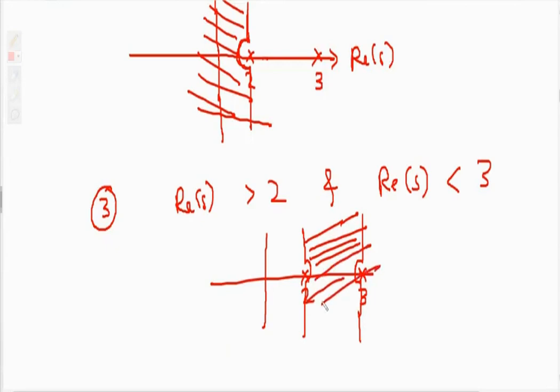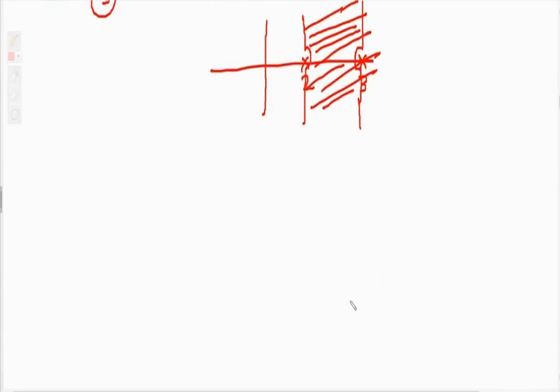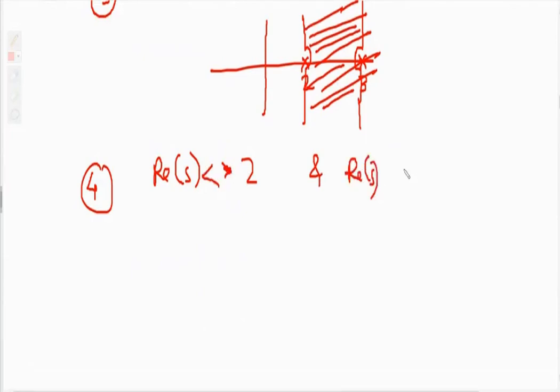And fourth case will be real of s less than 2 and real of s greater than 3. So real of s less than 2 means this portion.